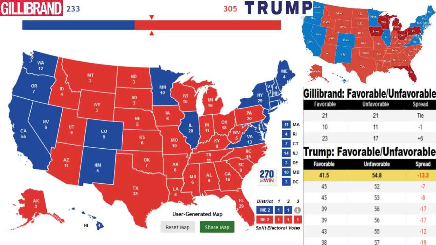Let's not forget that Trump lost to Clinton by about 3 million votes in the popular vote. I don't even think Gillibrand would necessarily be able to win the popular vote against Donald Trump in an election scenario, and maybe at the end of the day she even loses some of these states like Minnesota, Nevada, Virginia, Colorado, for instance, maybe even New Hampshire. But that's how I have this map playing out, at least at this point in time.